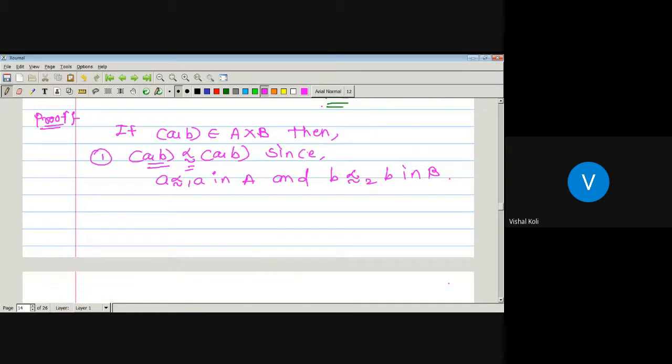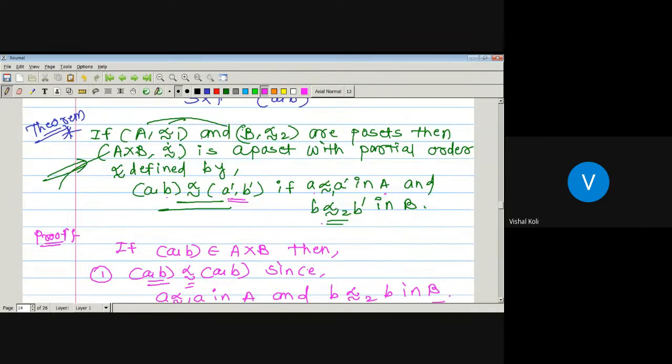Now, A precedes A in capital A and B precedes B in capital B, but we know that A and B are two posets, so they hold the reflexive property. It means this is possible, that is A precedes A in capital A and B precedes B in capital B. As this is possible, then by the definition of this relation, for existence of this one we require this part.